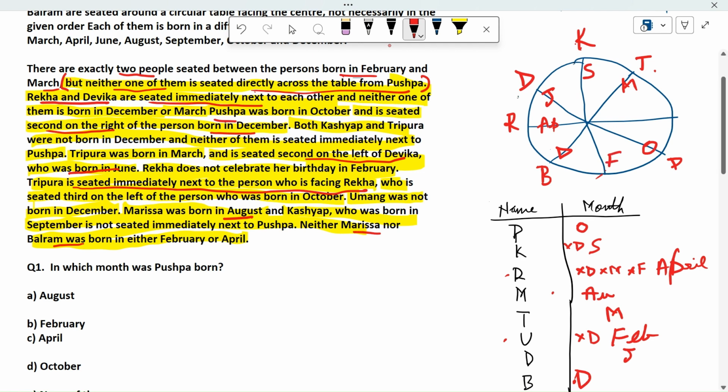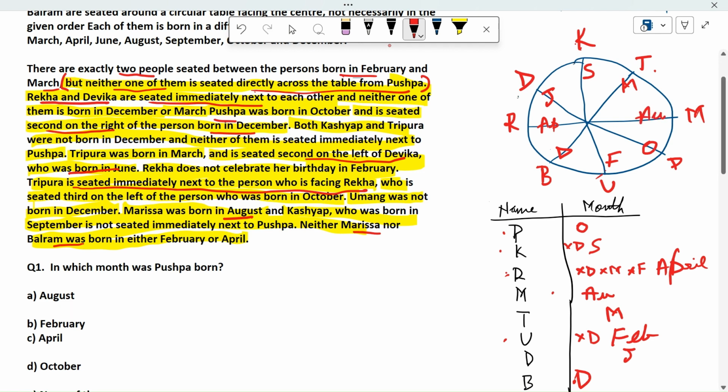If we place Feb here, then there will be no person between them. So this Feb is Umang, and the last one left is M. So P done, K done, R done, M not done. Okay, fine. So here it is M, and this is Akash.